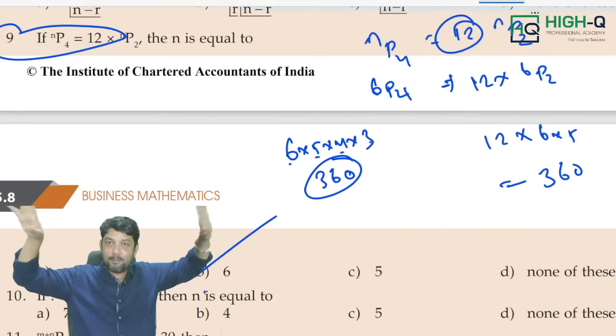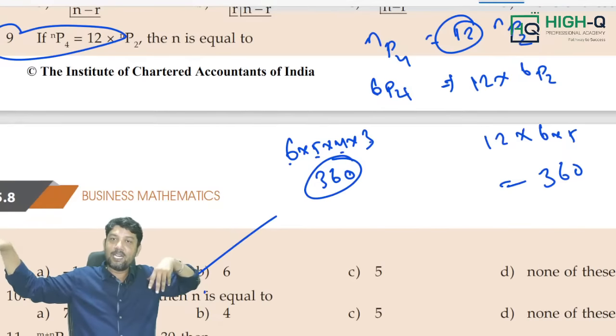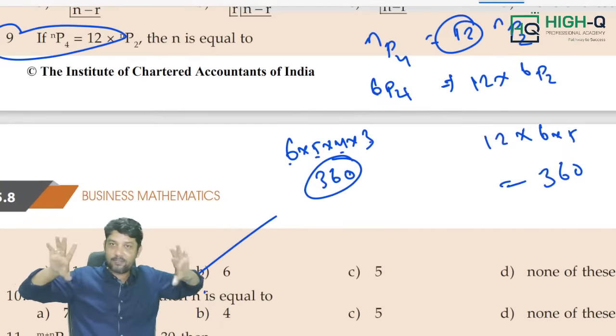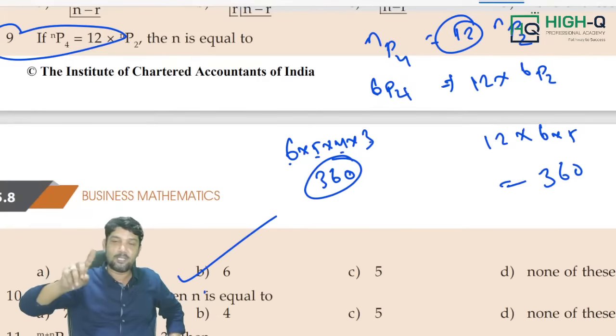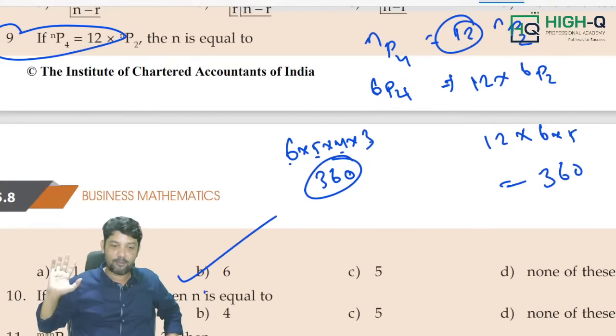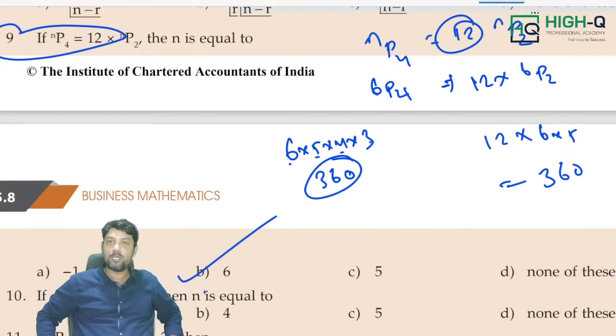Whatever damage happened in the first 2 examinations, we can rectify in paper 3. Paper 3 is going to be your savior. Don't get upset, don't get frightened or scared about paper 3. Actually, it is going to give you big marks. Please understand that. I used to tell my students, you people are more intelligent than me. This generation is very intelligent, so please use your intelligence in this examination. A clear-cut pass is needed, my dear.